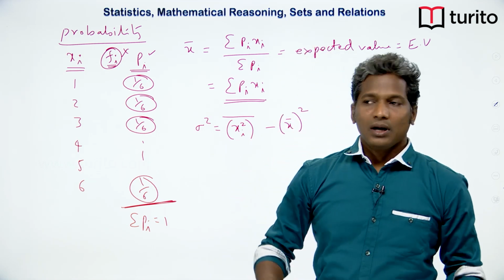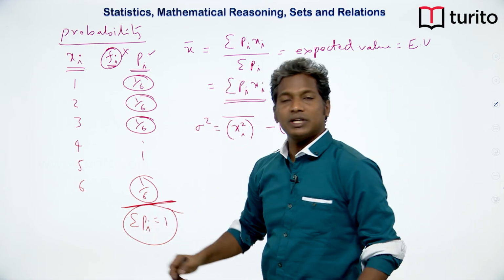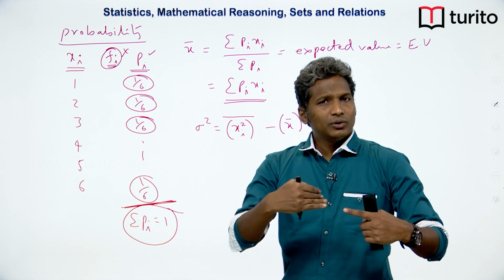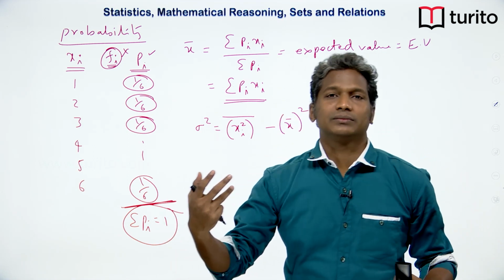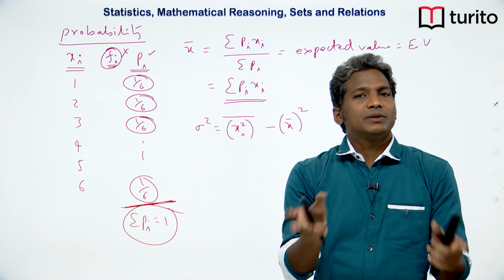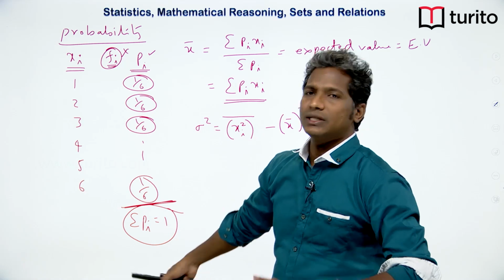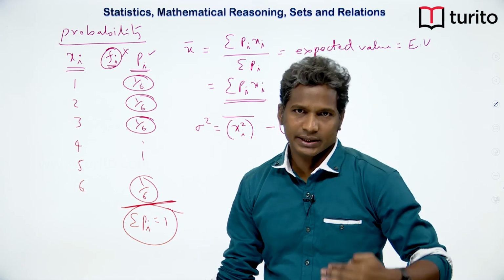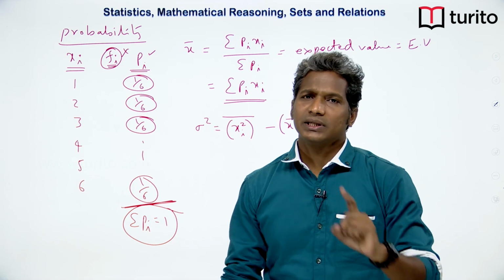Okay. Now, if it is following a pattern and if this condition is also satisfied that sum of all probabilities is 1, then it is called as probability distribution. Okay. Probability distribution is basically a pattern of probabilities of the entire situation, including all readings, okay, of the entire situation where sum of all probabilities is 1.